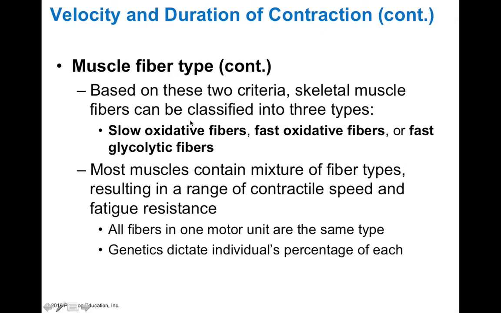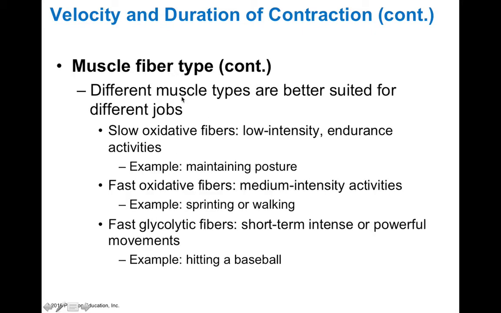So there are three major fiber types we're going to talk about here: slow oxidative, fast oxidative, and fast glycolytic muscle fibers. Now it turns out most of your muscles actually contain a mixture of all three fiber types, and this results in a range of contractile speed and fatigue resistance across your muscles. However, some muscles can contain more of one fiber type than another, and this is dependent on things like your genetics as well as how you use the muscle over the course of your lifetime.